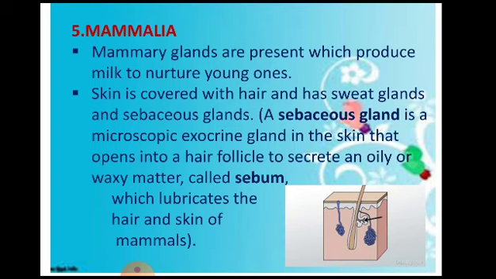Their skin is covered with hair and has sweat glands. And why do they have sweat glands? In order to remove the waste from the body. And sebaceous glands. What are sebaceous glands? A sebaceous gland is a microscopic exocrine gland in the skin that opens into a hair follicle. Exo means outside.